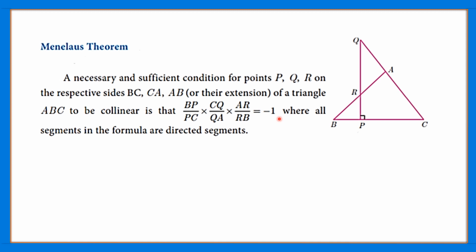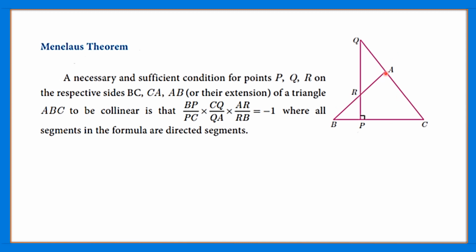Okay, directed segments means that the direction of the segment will be given to it. Okay, and the theorem says that the necessary and sufficient condition, that is the if and only if condition, for the points P, Q, R, these 3 points on the sides BC, CA and AB, and the triangle we have taken as ABC.